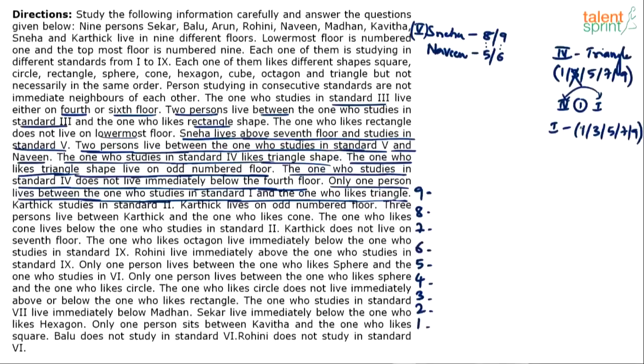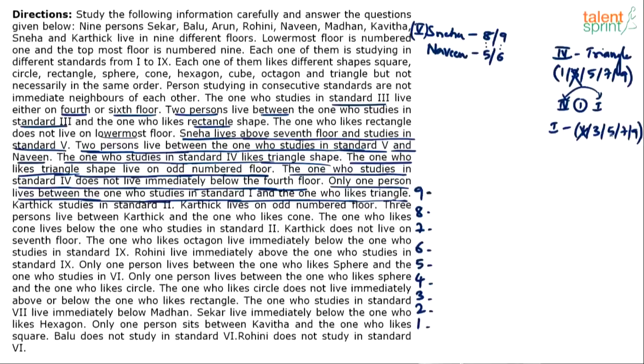So I think the 1st standard fellow cannot come on 1st floor. Because for the 1st standard fellow to come on 1st floor, the 4th standard fellow should be on 3rd floor. But 3rd floor is ruled out for him. So 1st floor is ruled out for the 1st standard person. You getting it? Since the 4th standard fellow cannot come on 3rd floor, the 1st standard fellow cannot come on 1st floor, because there has to be a gap of 1 person between them. He can be on 5th floor.